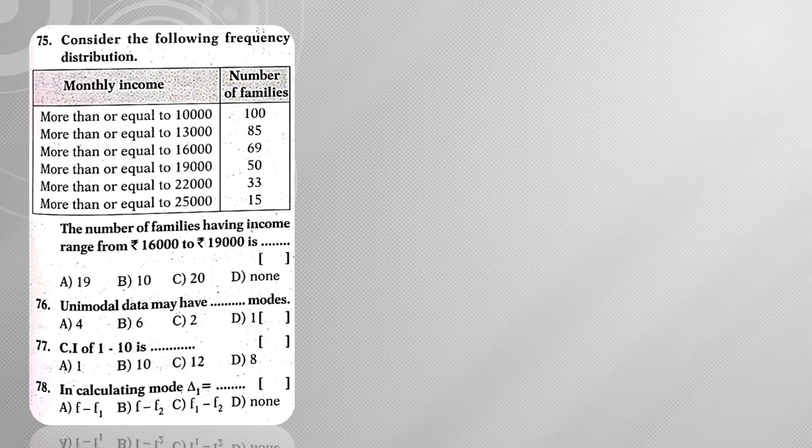Right. Next, consider the following frequency distribution table: more than or equal to 10,000, more than or equal to 13,000, 16,000, 19,000, 22,000 and 25,000. Now what is he asking? The number of families having income from 16,000 to 19,000. So 16,000 to 19,000 means this is a more-than cumulative frequency curve. So here it is 15. So 15 plus how much is 33?